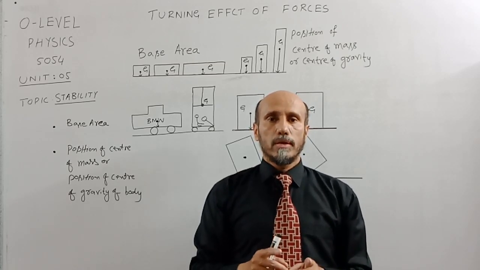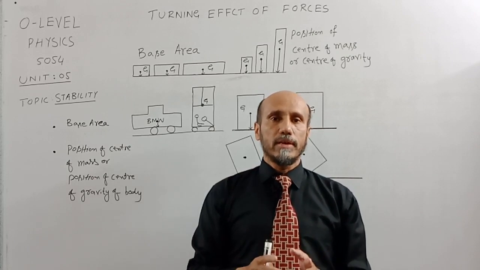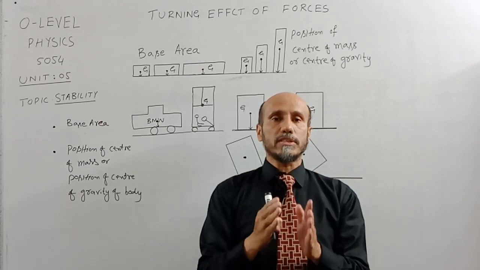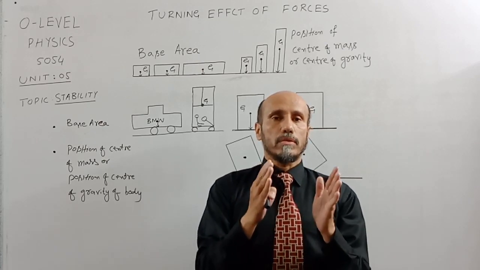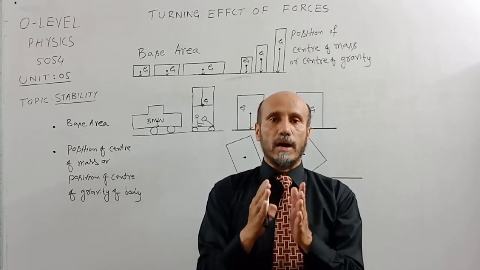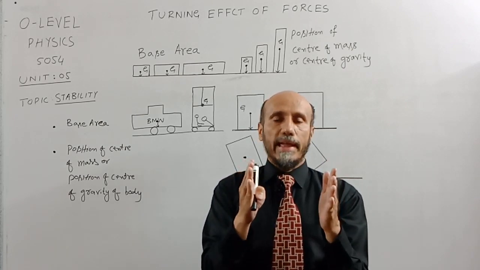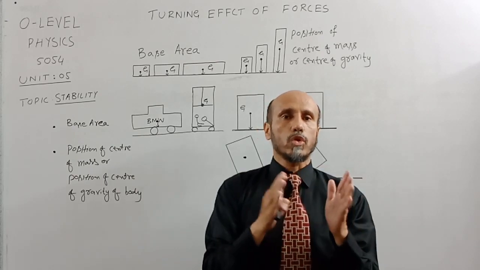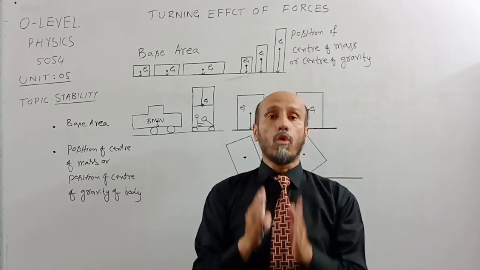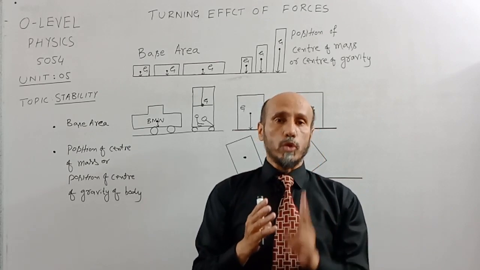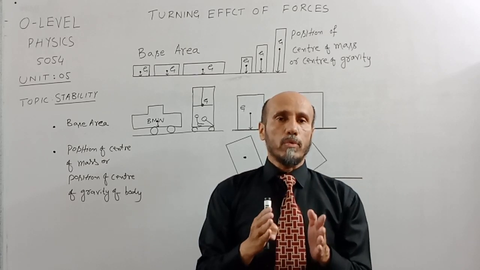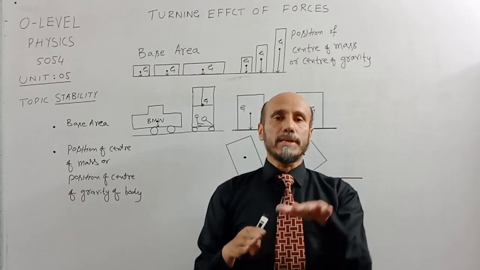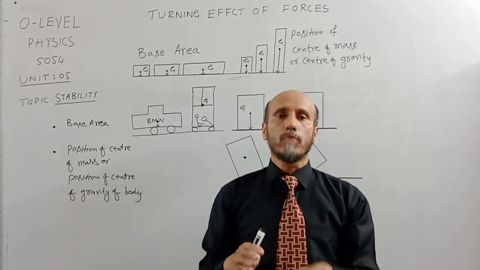And number two, consider the width of the tire of the cars which we are using in our daily life as compared to the cars which we are using for race purposes. The width of the tire of a racing car is larger, while the width of the tire which we are using in our daily life is smaller. So those racing cars attain more stability due to these two reasons. Number one, the wider the base area of the tires, the more stable they are, and number two, their center of gravity is lower, so they are more stable.